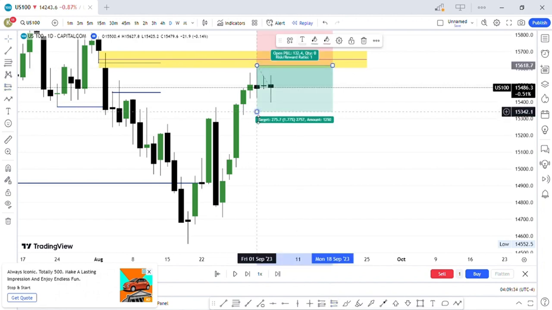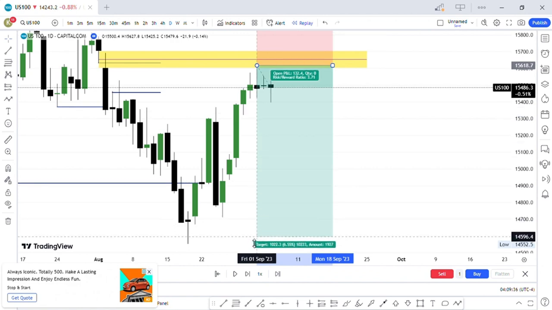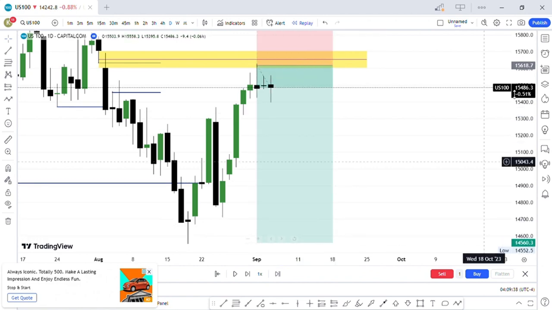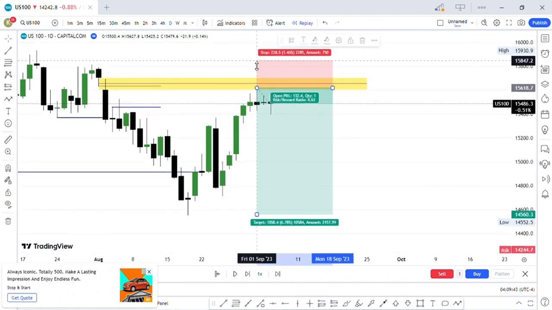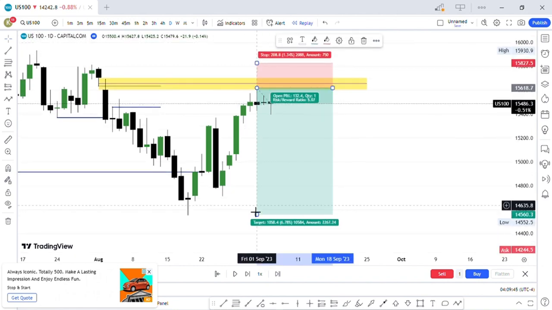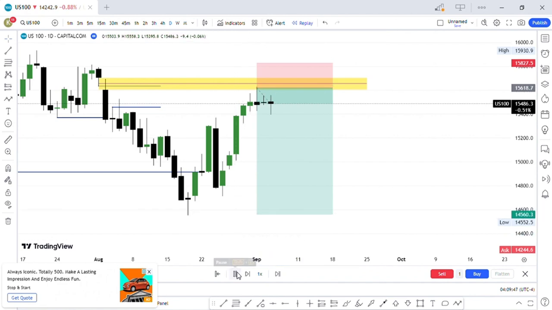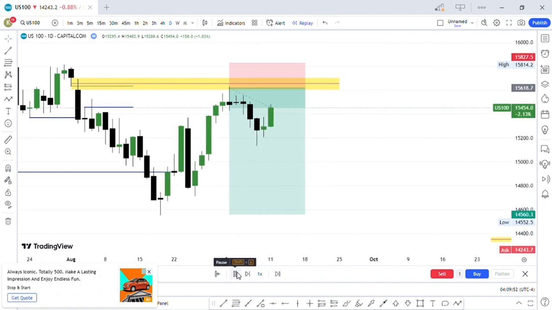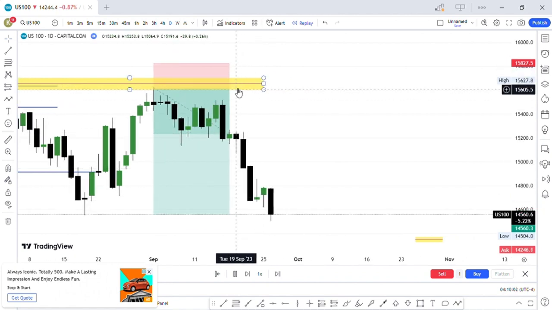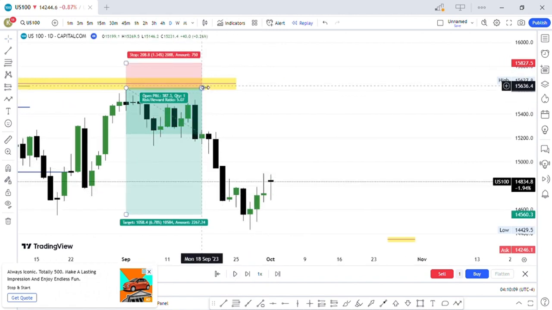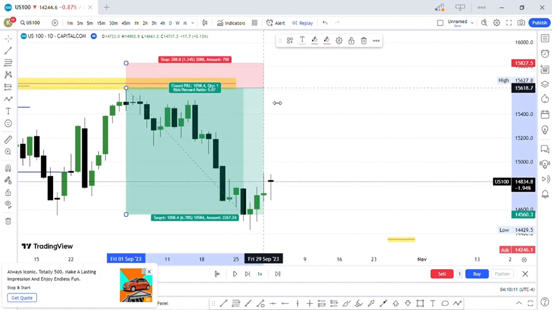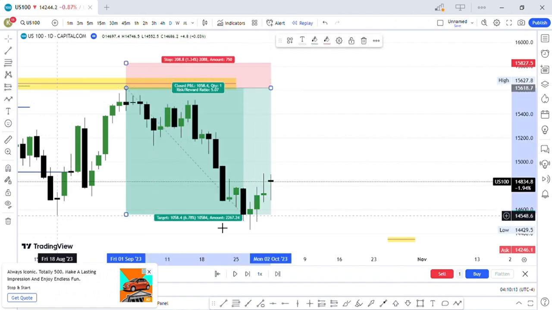We expect the market to come back to these lows. These lows were taken here.